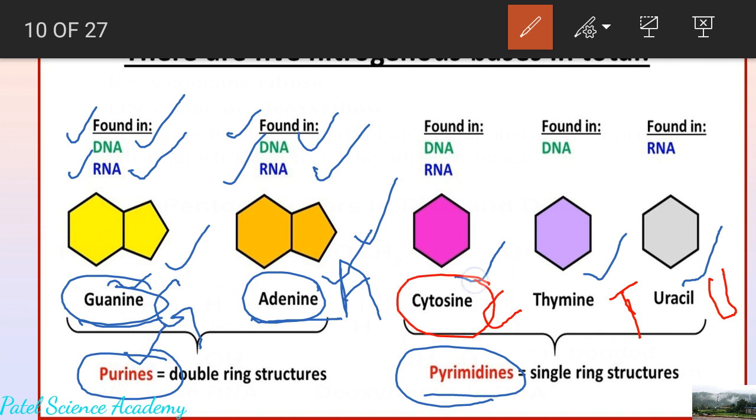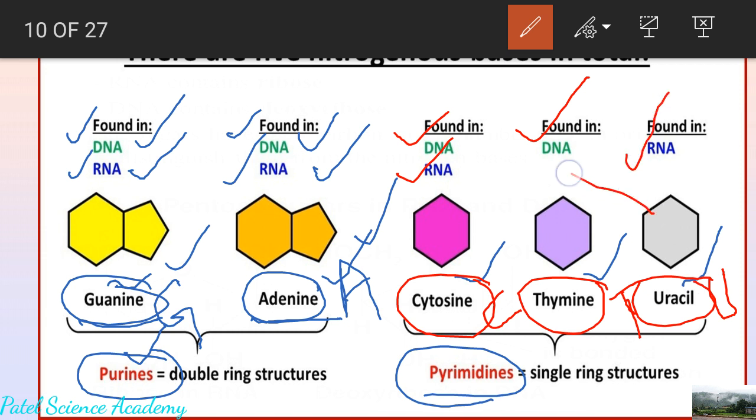Cytosine is present in both DNA and RNA, but thymine is present only in DNA, while uracil is present only in RNA. It means uracil is absent in the DNA and thymine is absent in the RNA. So you have to remember this.